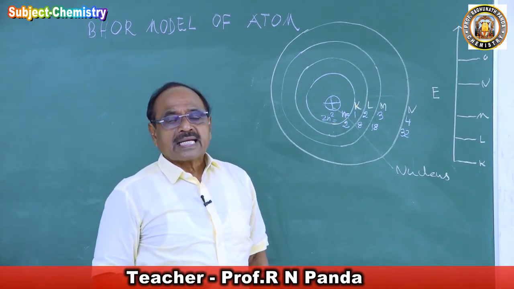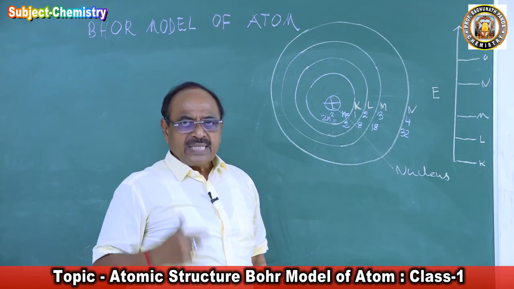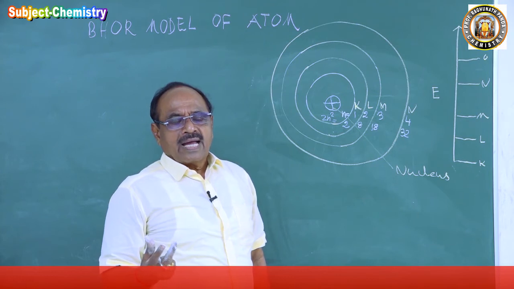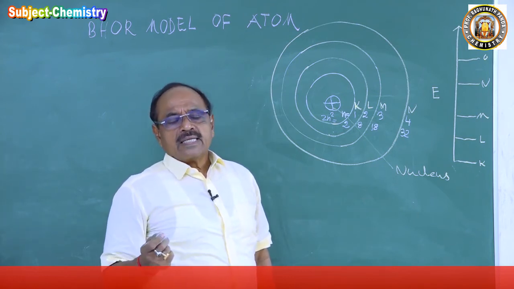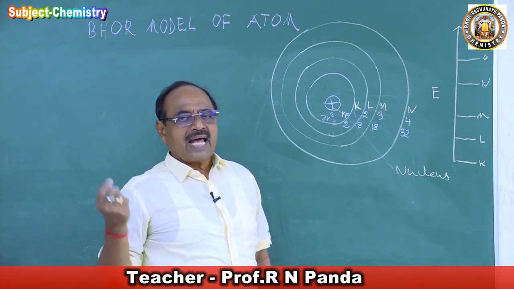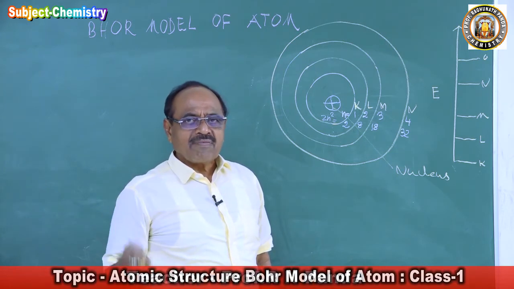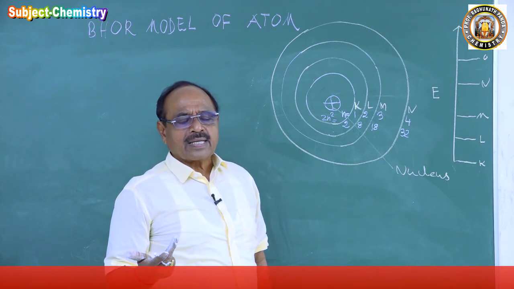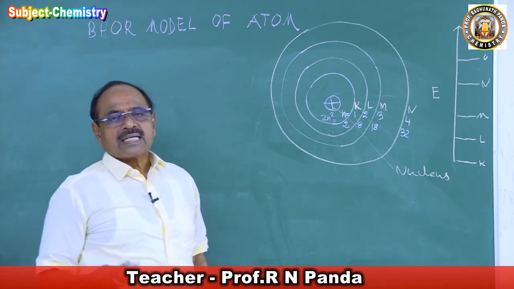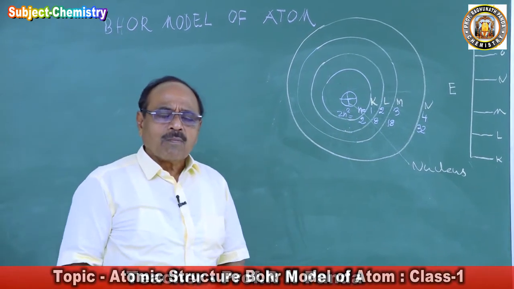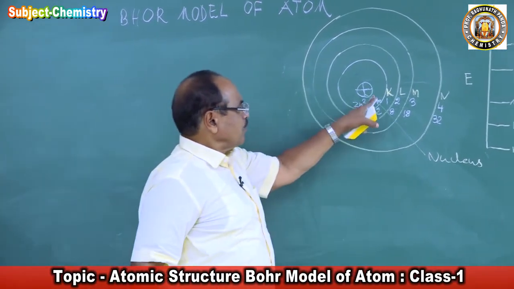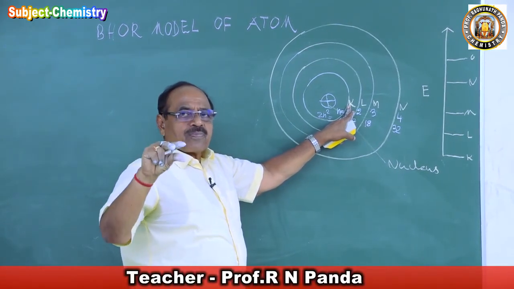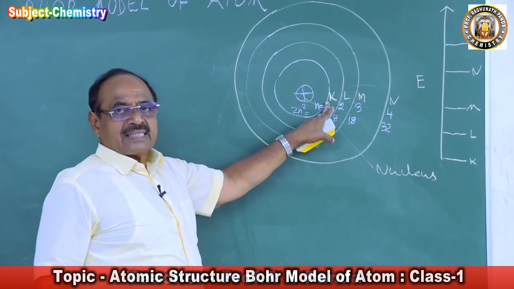Now the question comes, can the electron move or not? What is an electron? Electron is a charged particle. And what is the electron doing? It is moving with a velocity v. It has its mass m. So it will have a kinetic energy half mv square, and it will have potential energy because of its position. Now, by some chance, if the electron is moving in the K cell and we add energy to that electron, it cannot move in this K cell because its energy increased.